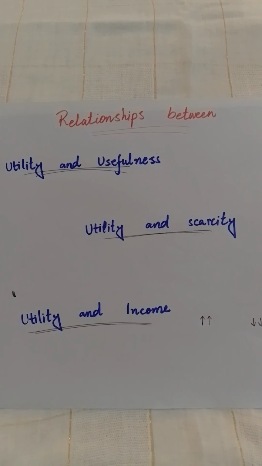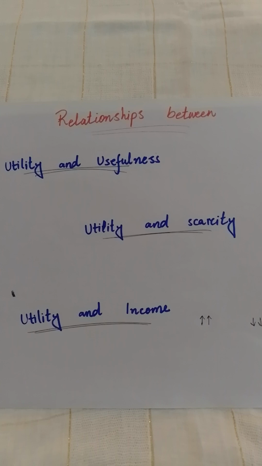In another way, if we discuss the relationship between income and utility, if you have less income, the power to purchase is less and you can purchase fewer things, so utility will be low. And if you have more income, then you can purchase more things, so utility will be more. In this way, this will be a positive relationship. With increasing income, utility will also increase, and vice versa.